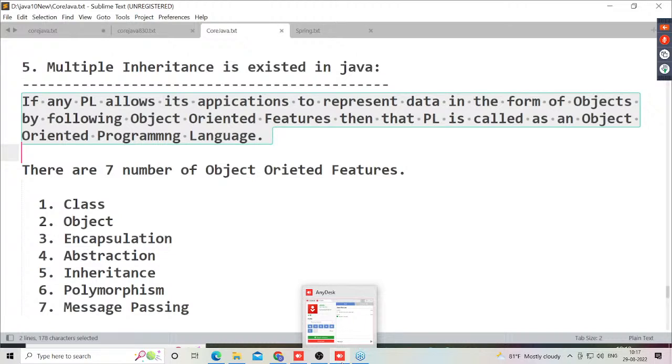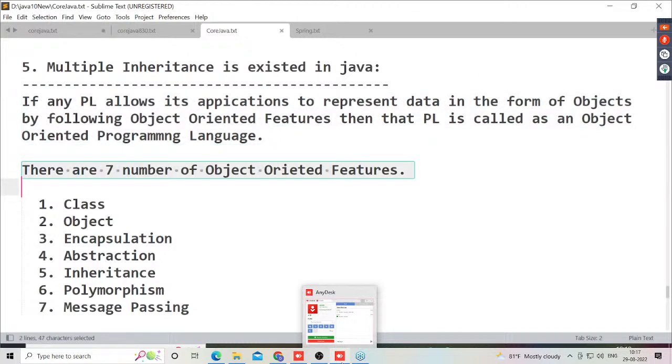Got it or not? Data has to follow these object-oriented principles. Now tell me, how many object-oriented principles exist overall? Overall, 7 object-oriented principles exist. What are these 7 principles actually?